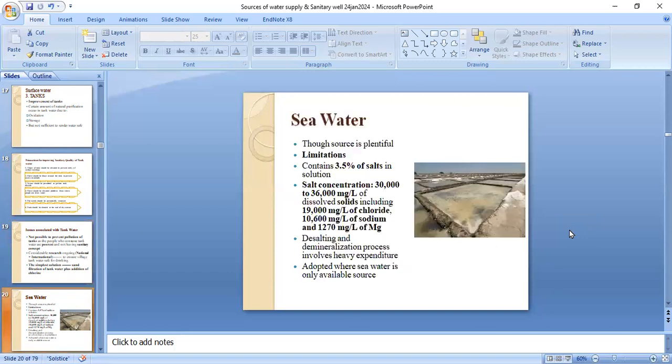Seawater. Though the source is plentiful, it's usually limited because it contains 3.5% of salts. Its salt concentration is 30,000 to 36,000 milligram per liter of dissolved solids, including 90,000 milligram per liter of chloride, 10,600 milligram per liter of sodium, and 1270 milligram per liter of magnesium. Desalting and demineralization process involves heavy expenditure, adopted where seawater is the only available source. This is the picture showing the desalination of the seawater.